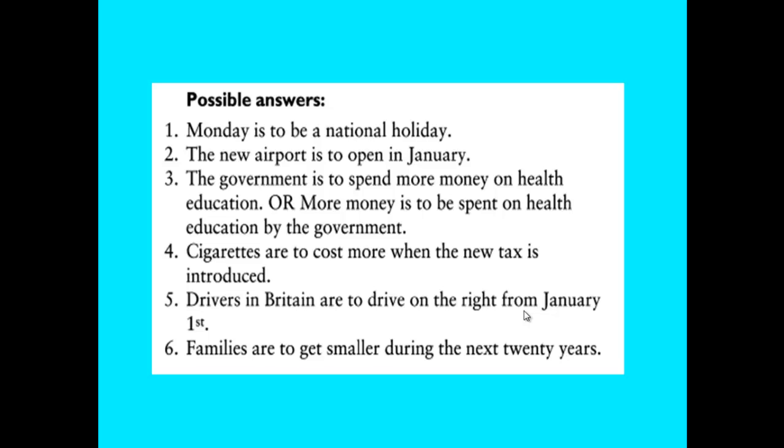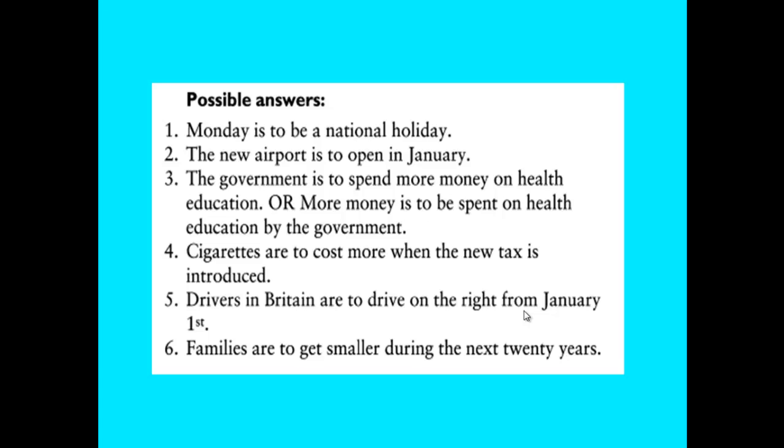And the same thing is applied on the other sentences. Number 2: The new airport is to open in January. In headlines, we can't say this sentence. We say "new airport to open in January." We delete the articles like "the" and the verb to be.